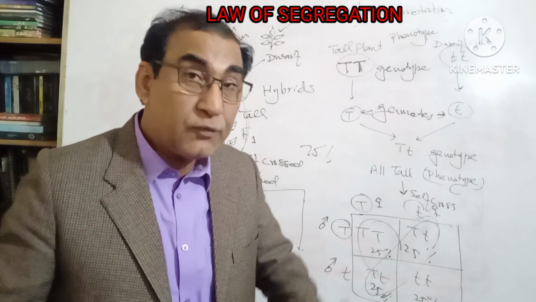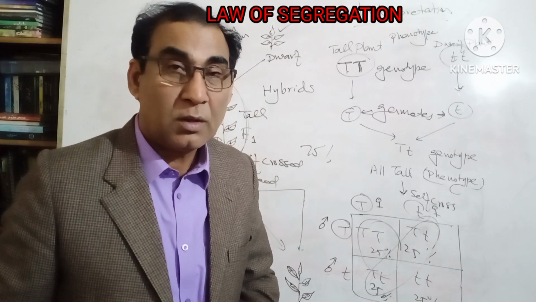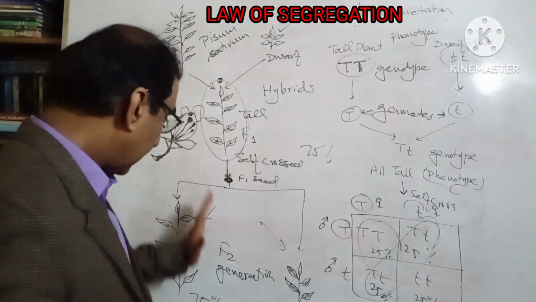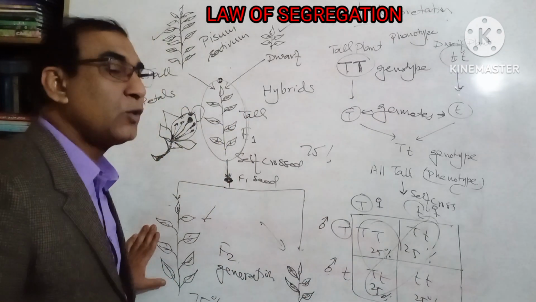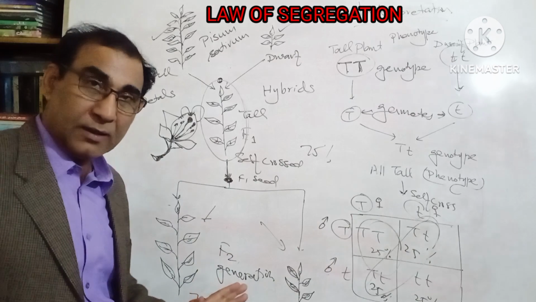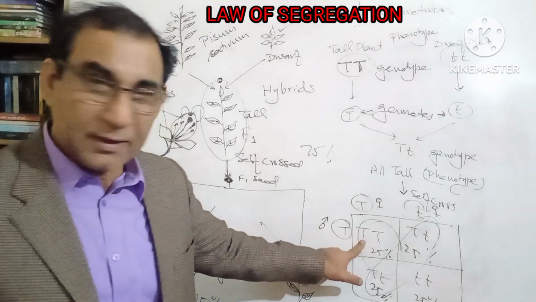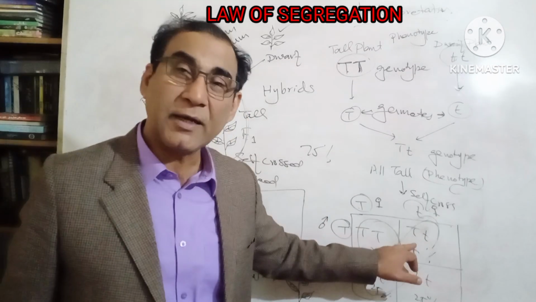But how would we come to know that the plant which is in the F2 generation is capital T, capital T or capital T, small t?